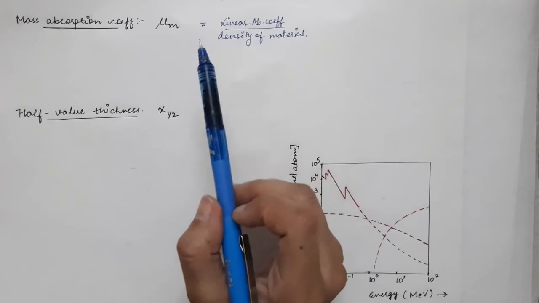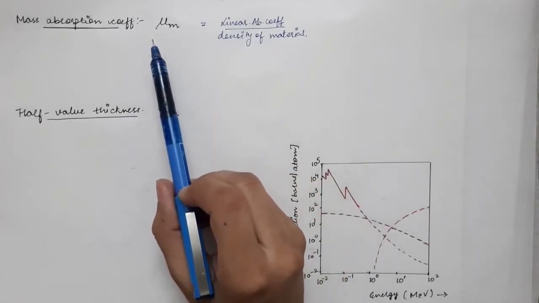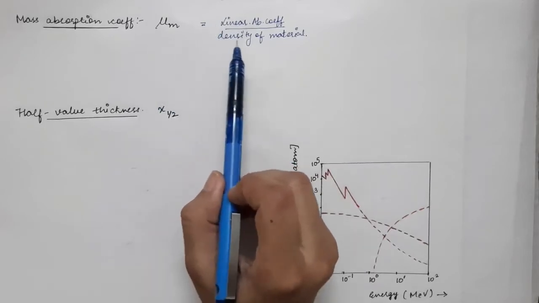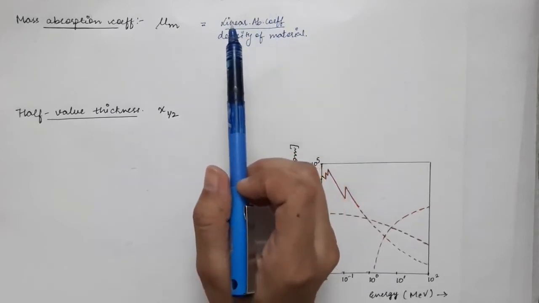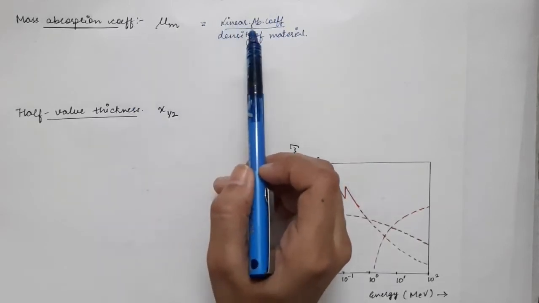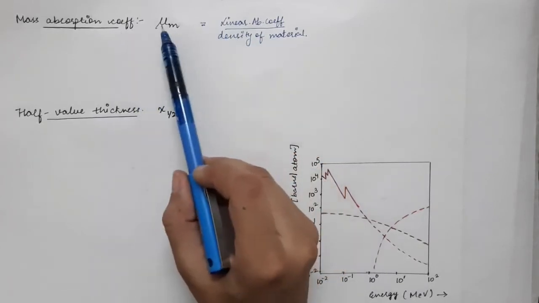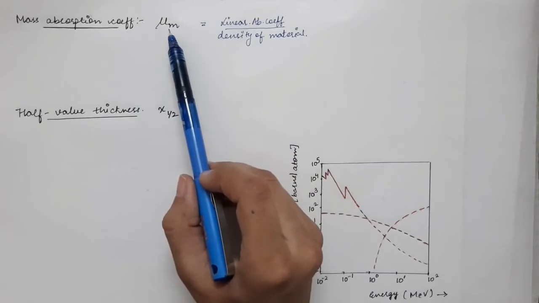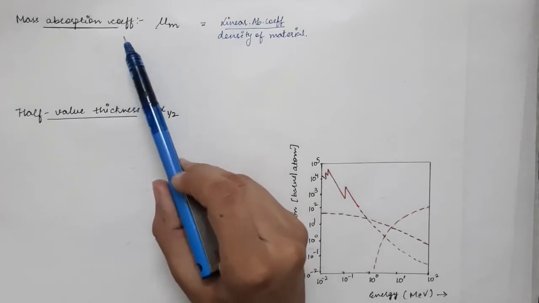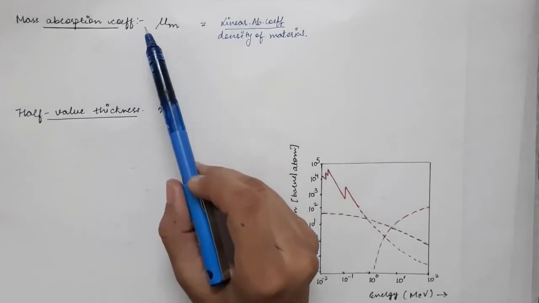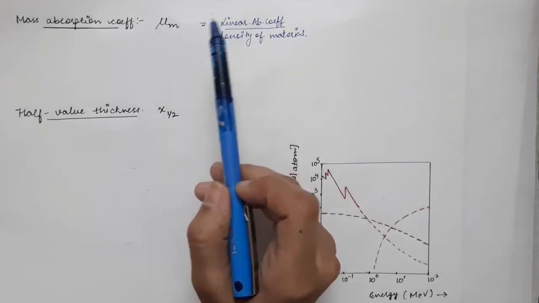And in this way, we make this parameter independent of the physical state of the matter. So we are dividing it by the density of the material. The linear absorption coefficient is dependent upon density. And when we divide the linear absorption coefficient by the density of the material, you make this parameter, this mu m, independent of the physical state of the material. So the mass absorption coefficient for the case of water vapor, or for the case of water, or for the case of ice is the same.